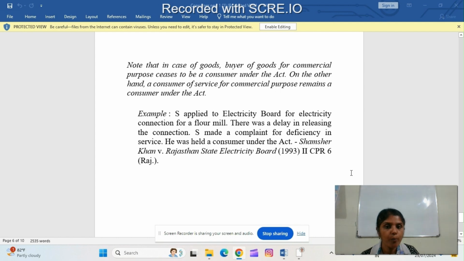That is, a buyer of goods who buys those goods for commercial purpose cannot be considered as a consumer under the Act. But a consumer of service for commercial purpose can remain a consumer under the Act.